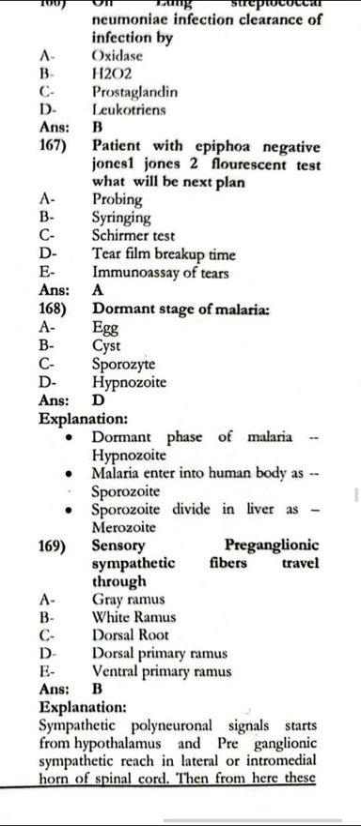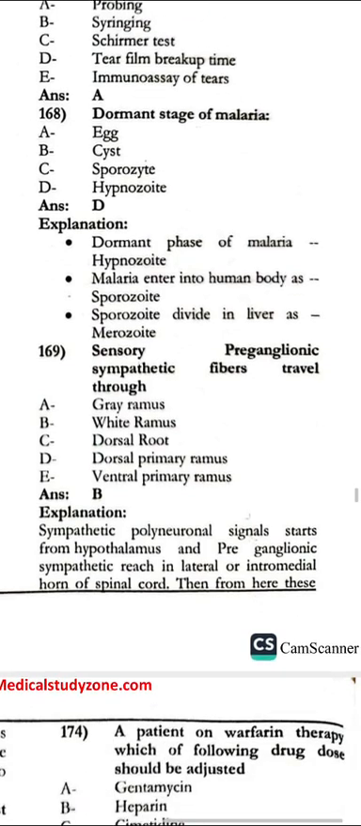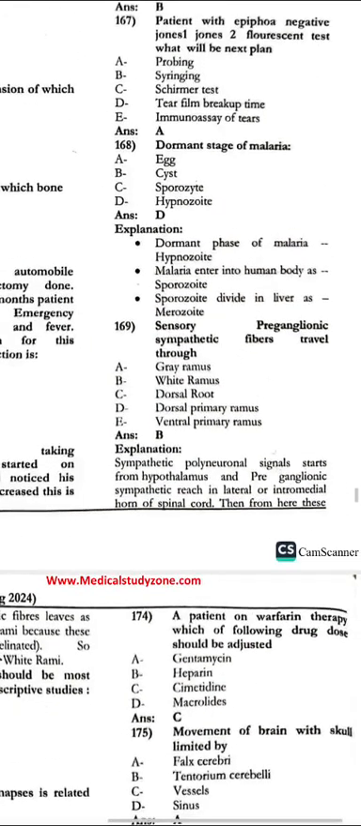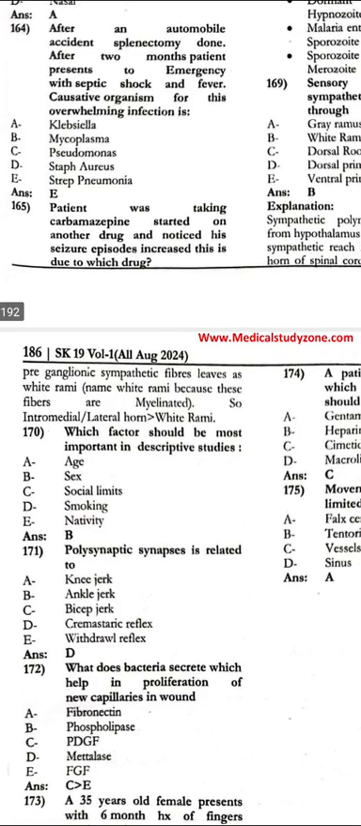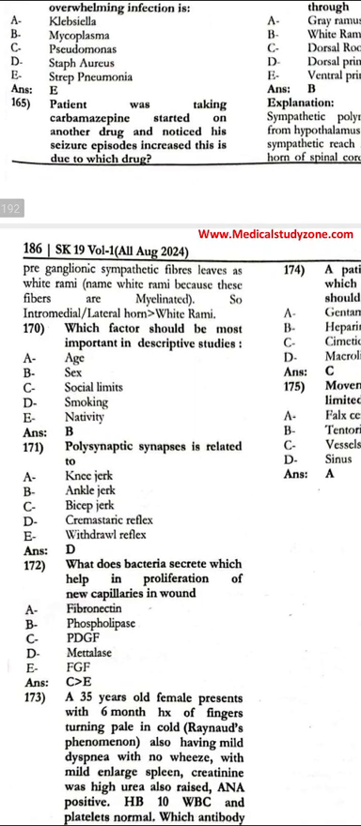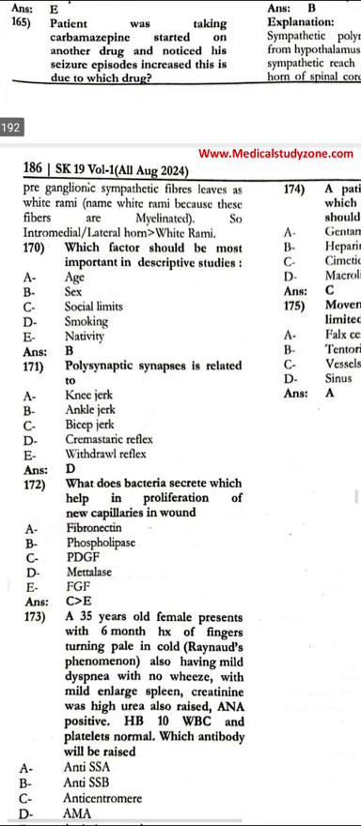Probing. The dormant stage of malaria is the hypnozoite. The sensory preganglionic sympathetic fibers travel through the white ramus. Which factor should be the most important in a descriptive study? That is sex. The polysynaptic synapse is related to the cremasteric reflex.